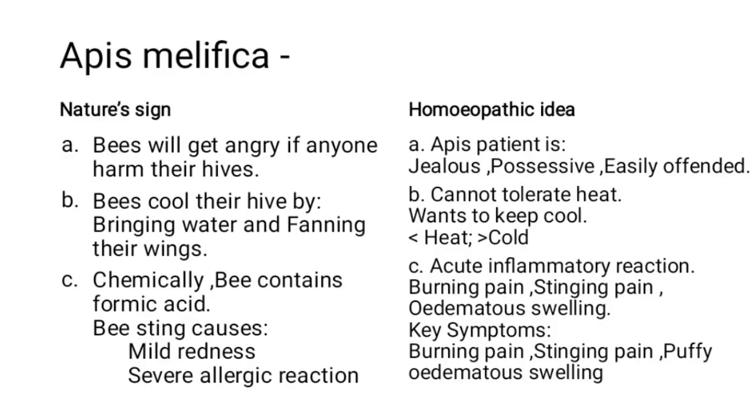Correct? So first sign is bees. Generally, what is the tendency of a honeybee? If you do something to harm their hives, their house, then they will get angry. Like that, in homeopathic idea we can see that the Apis patient is totally jealous, possessive and easily offended.